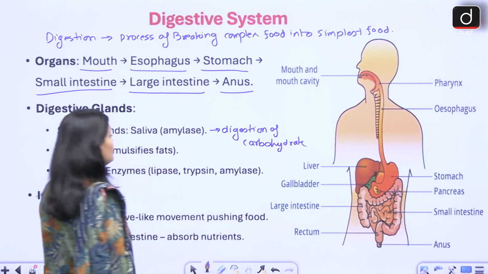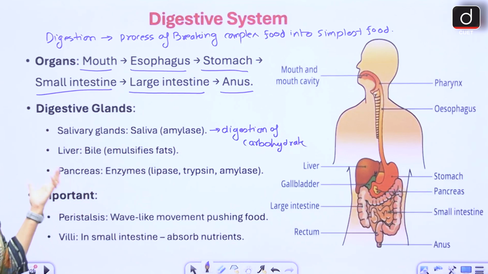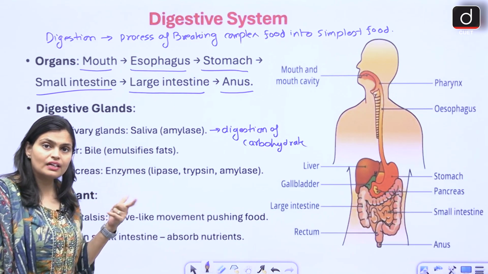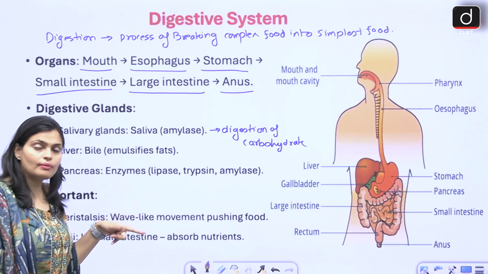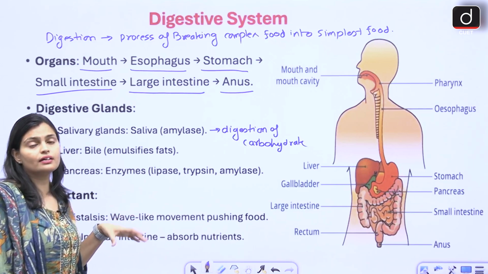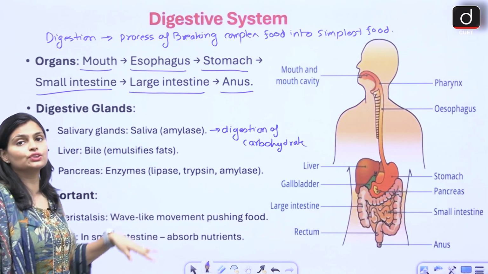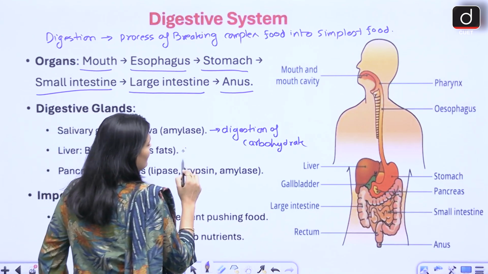Okay. Similarly, from the liver the bile juice is synthesized. This bile juice enters the gallbladder, is stored there, and when required it helps in the emulsification of lipid or fat.